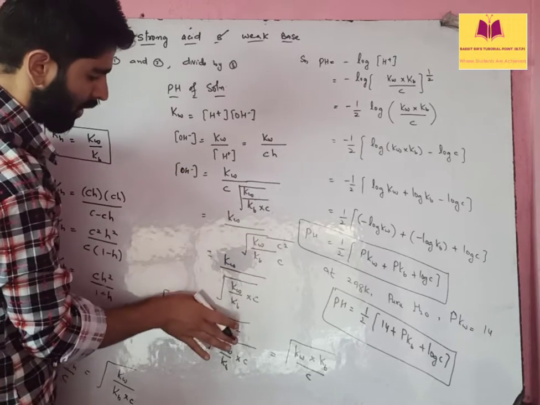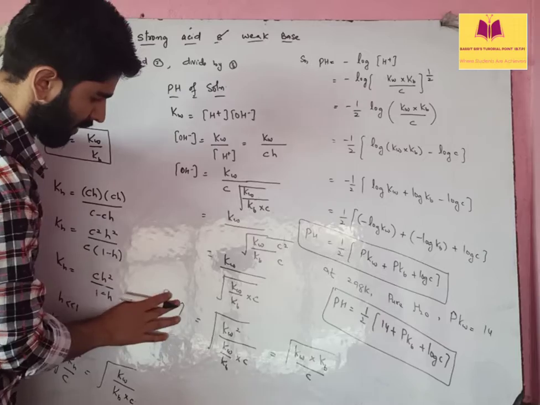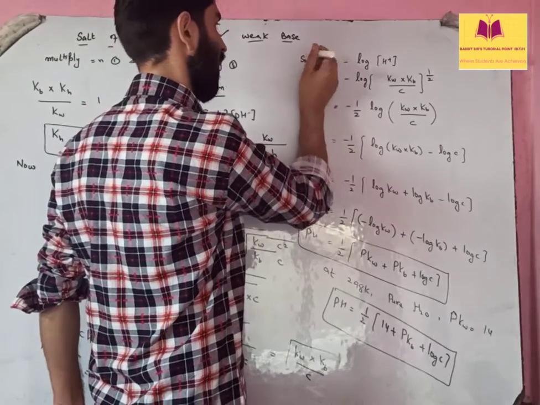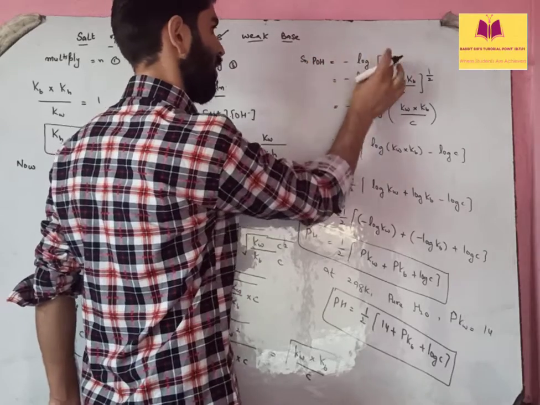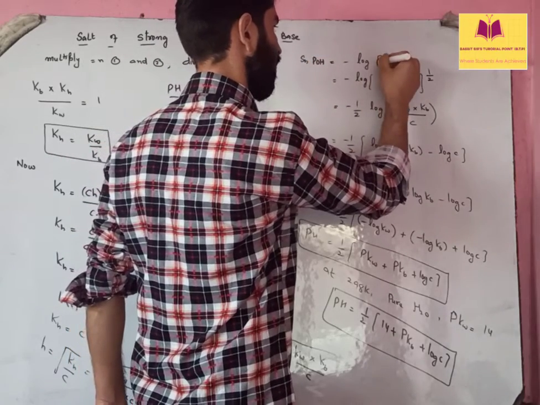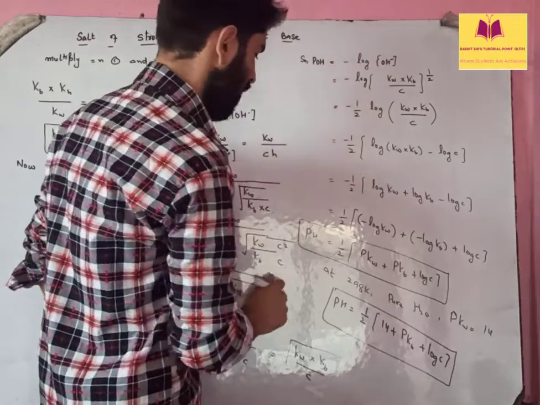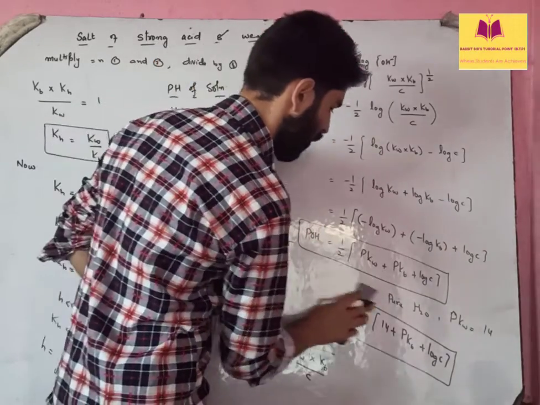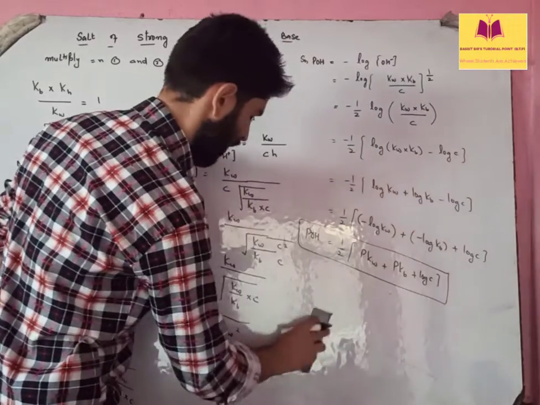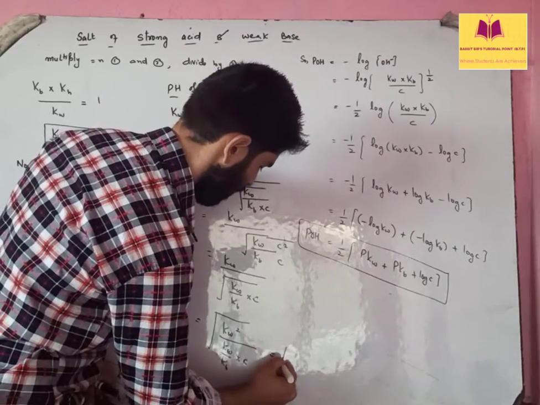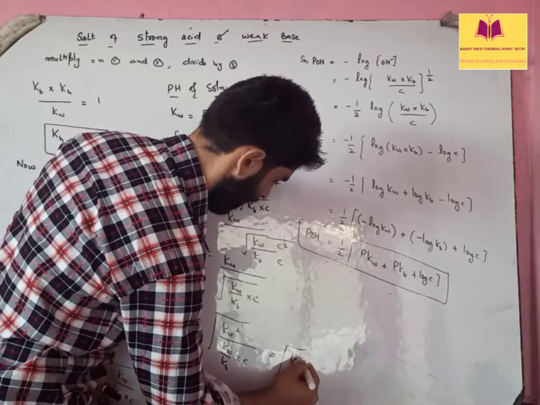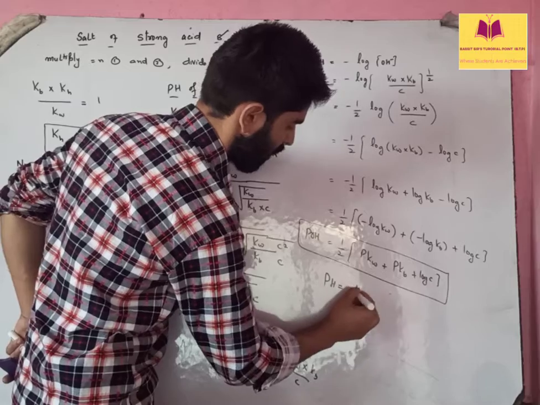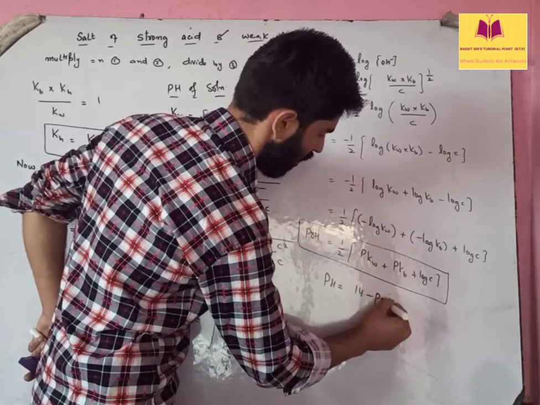This whole calculation is then accurate, but in that case, we will not be calculating pH. We will be calculating pOH, which is negative log of OH. So this is pOH. If you wish to calculate the pH, then you have to write pH is 14 minus pOH.